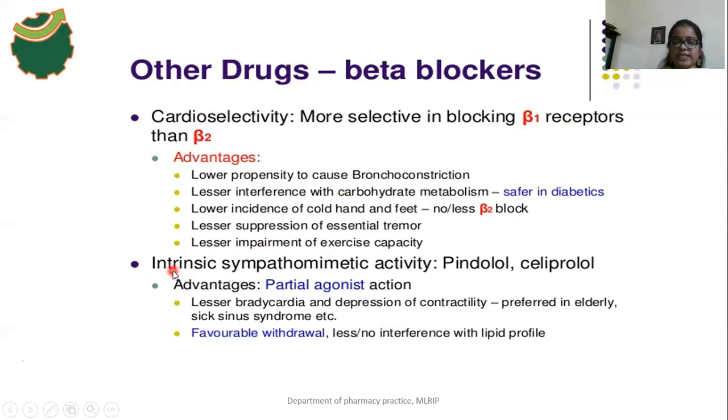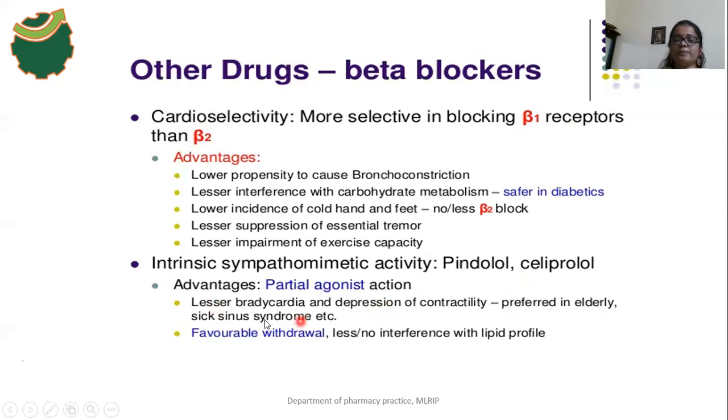The next one is intrinsic sympathomimetic activity, meaning pindolol and celiprolol. These drugs are beta blockers, and along with that they have partial agonist action. The main advantage of this partial agonist action is that lesser bradycardia occurs and there is a lesser depression of contractility.